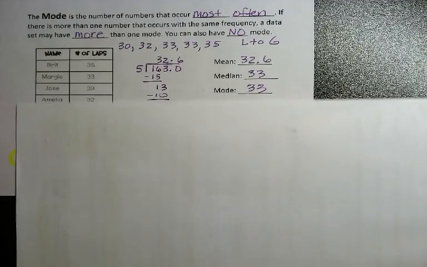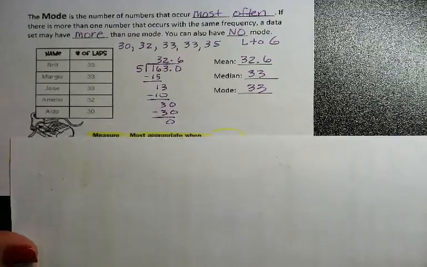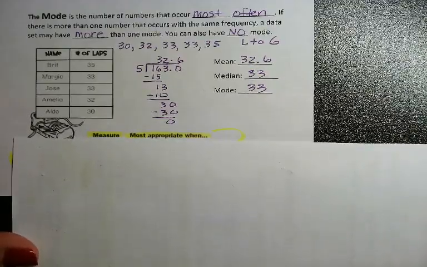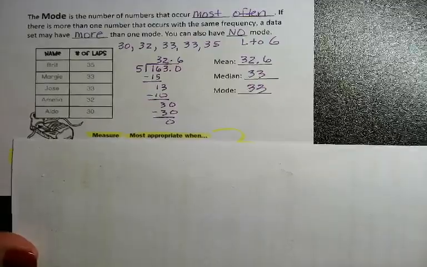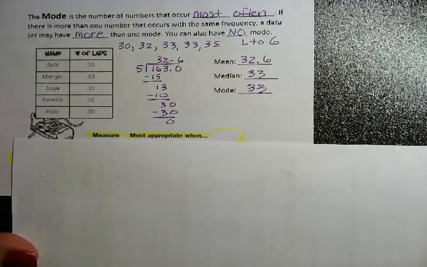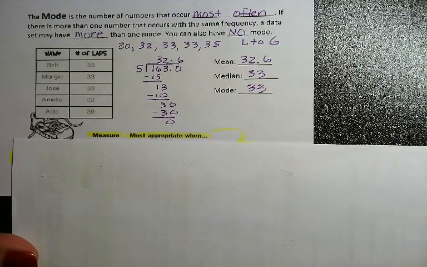So let's look at my example here. Here I have a table of students running laps at Collins Intermediate. They went around that track in the back. So Britt ran 35 laps, Margie ran 33, Jose ran 33, Amelia ran 32, and Aldo ran 30.